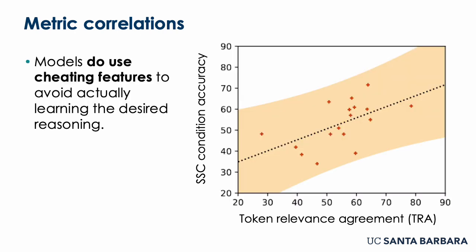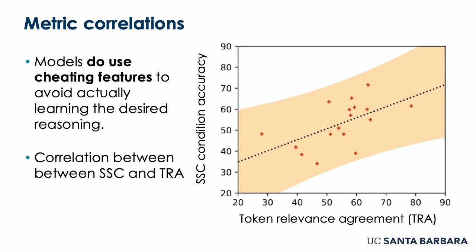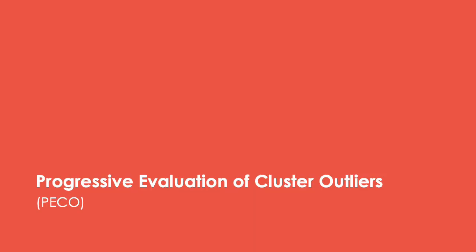Additionally, we find that models do use the cheating features to actually avoid learning the desired reasoning. We base this assumption on the correlation that we find between overall SSC accuracy and token relevance agreement. In other words, the more accurate a model is in the single sentence condition, the more likely it is that in the paired sentence condition, the model will agree with the cheating feature model on its decisions.